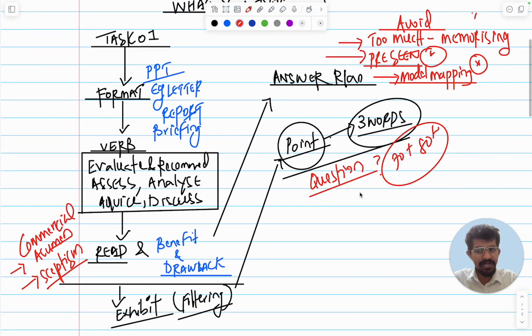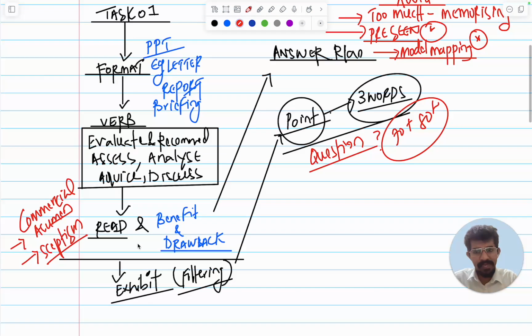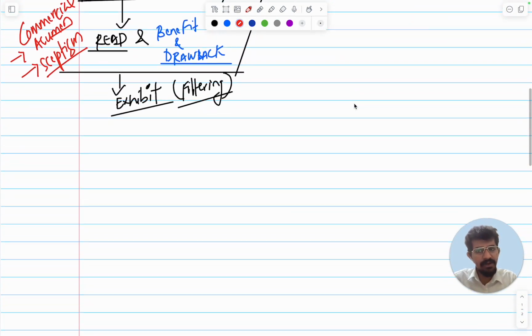And students, don't worry. This is the flow. Start, format, verbs, read the entire task, benefits and drawbacks, break the task, prepare the answer plan, slowly go through the exhibit, develop the points by reading 3 words at a time, think, relevance, and then structure your answer.